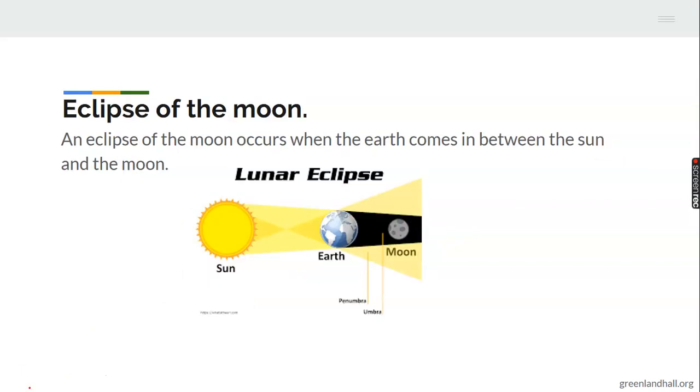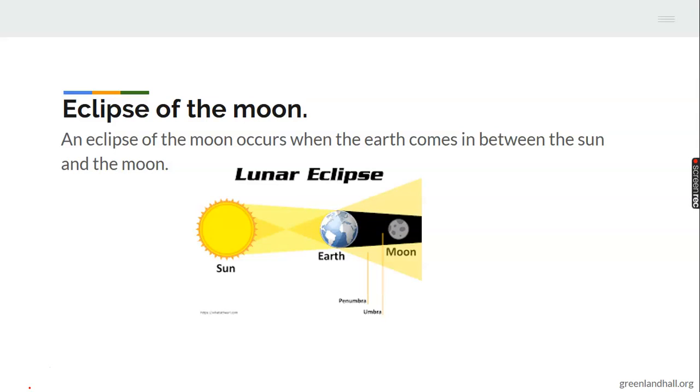An eclipse of the moon occurs when the earth comes in between the sun and the moon. It's like a payback time now. So the earth is saying, okay, moon, you have cheated me and you have eclipse of the sun. Now I'm going to cheat you back. I'm going to pay you my own coin. So when the earth comes in between the sun and the moon, that's what we call eclipse of the moon. Remember, eclipse of the sun is when the moon comes in between the sun and the earth. The other way around is what we call eclipse of the moon.